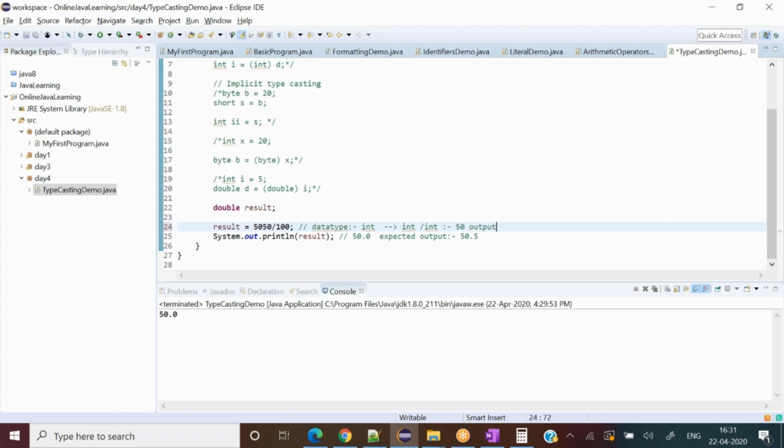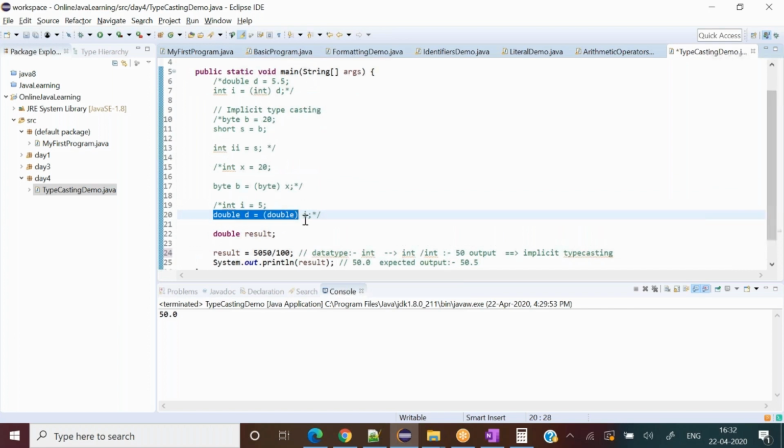What happened after that? There is a provision of implicit typecasting. Why implicit typecasting? We would like to assign our int value to double, like this, line number 20. Here we could write it explicitly, but I said no need to write this as well. So implicitly, Java will convert int into double. It will append an extra 0 with it, 50.0. Did you get the point? So 50 got converted to 50.0. This all happened behind the scene.